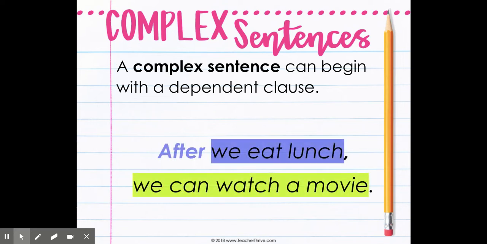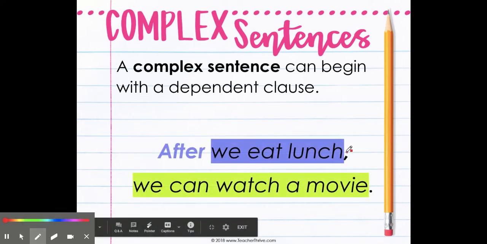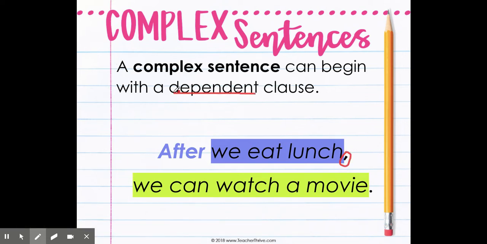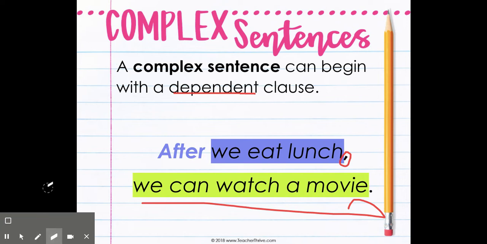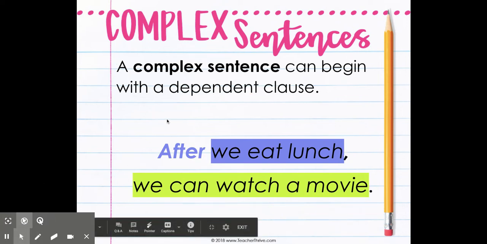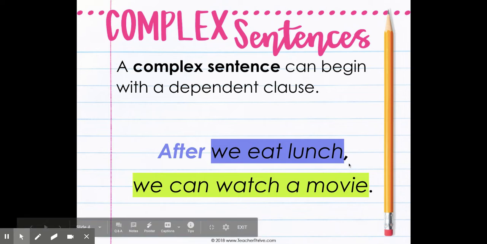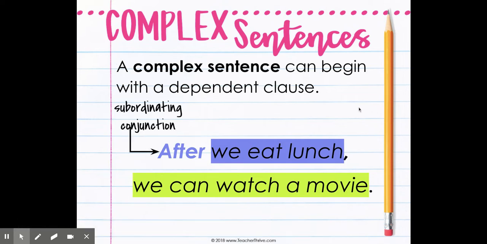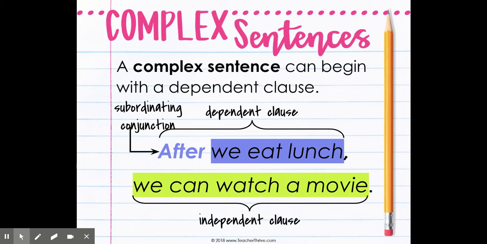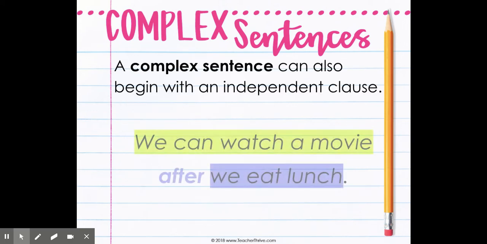So it can start with a conjunction, like we said. And what do you notice? My comma. My comma separates my dependent clause. After we eat lunch, there's my dependent. And then right here, I've got my independent. But we've got to make sure that if the conjunction is at the beginning of the sentence, right after that dependent clause, that part that cannot stand by itself, I'm putting a comma. So you see my conjunction, my dependent clause, my independent clause, and all of that is separated by a comma. It can also be, like we said, in the middle.